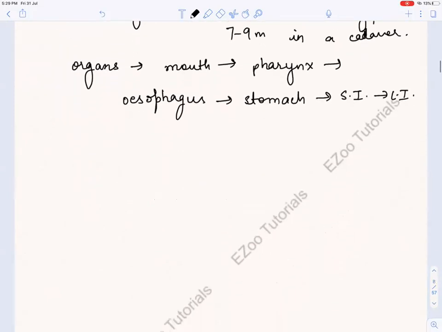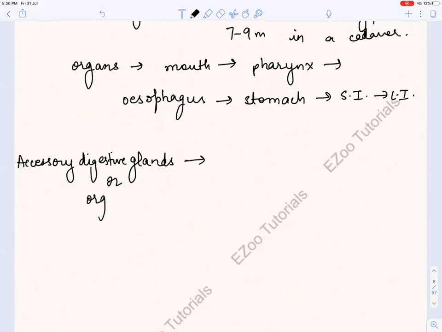Now I told you that there are many glands also. There are many digestive glands, and they're also known as accessory digestive glands. And these are organs also.